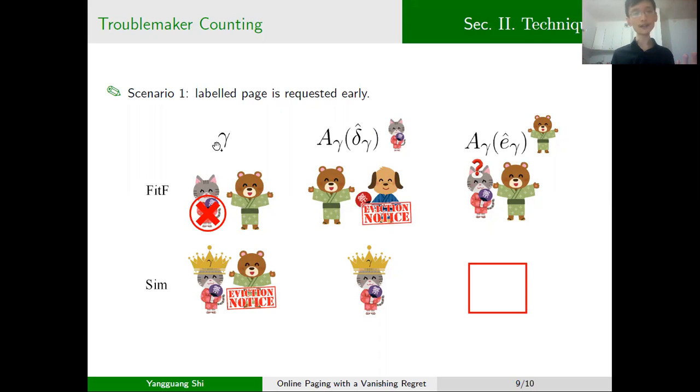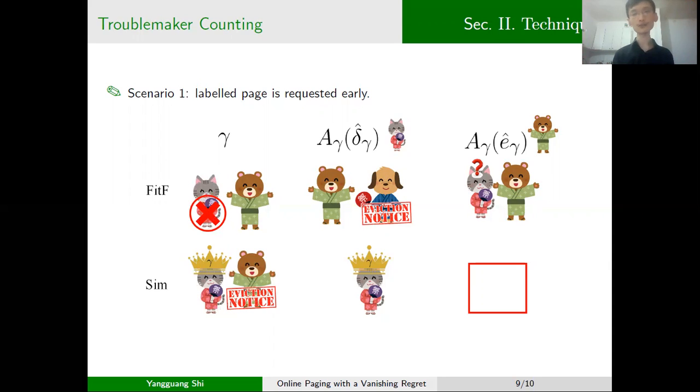For a troublemaker round gamma, when our algorithm sim invokes a page like this bare page, we will find a page in the cache configuration of our algorithm, but not in the cache configuration of the fit F. Such a page should be unlabeled, like this cat page, and we will label it until the invoked page, the bare page, is requested.